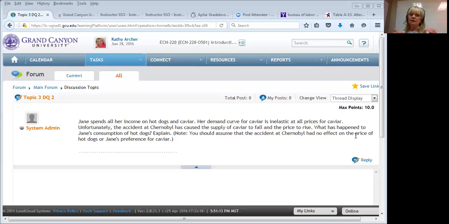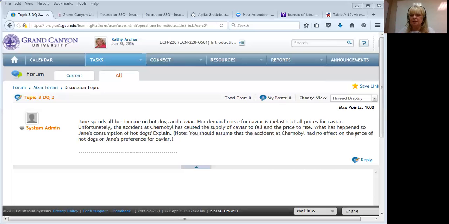So if she spent all of her income on either hot dogs or caviar, now she's going to spend more of her income on caviar because she's not going to cut back on her caviar consumption. She's going to keep buying even though the price went up, but the caviar is going to cost more now. What's going to have to happen with her hot dogs? That's the heart of this DQ.